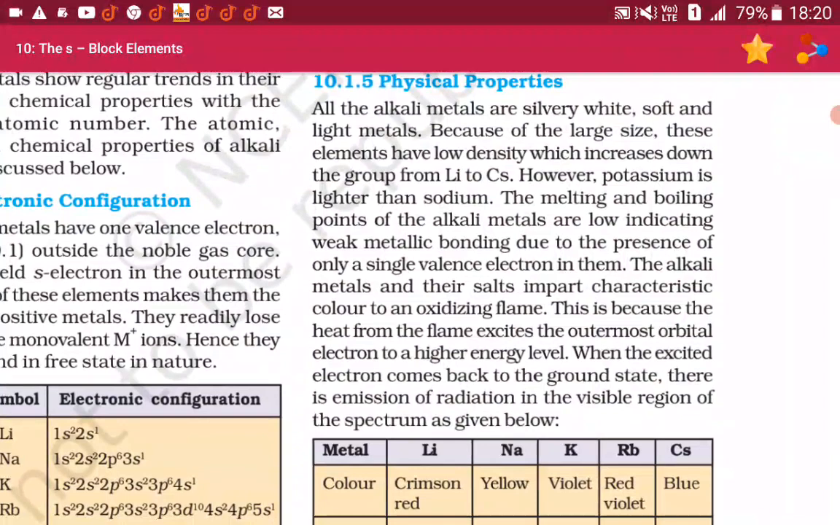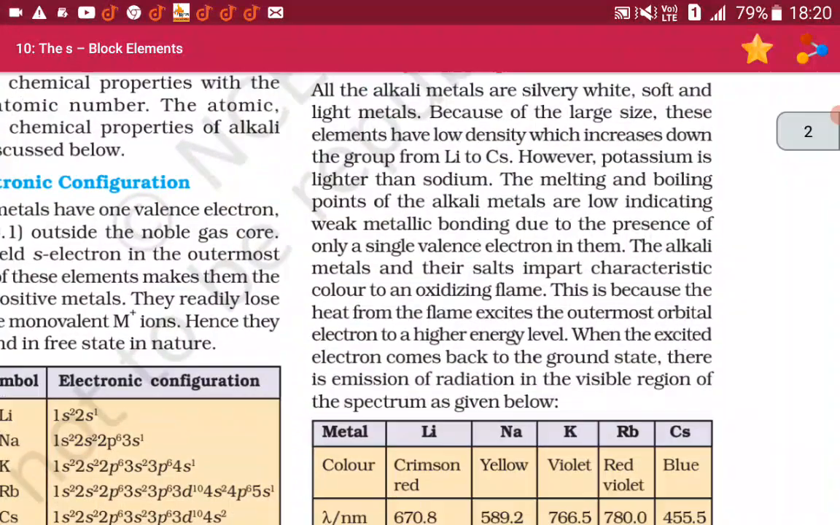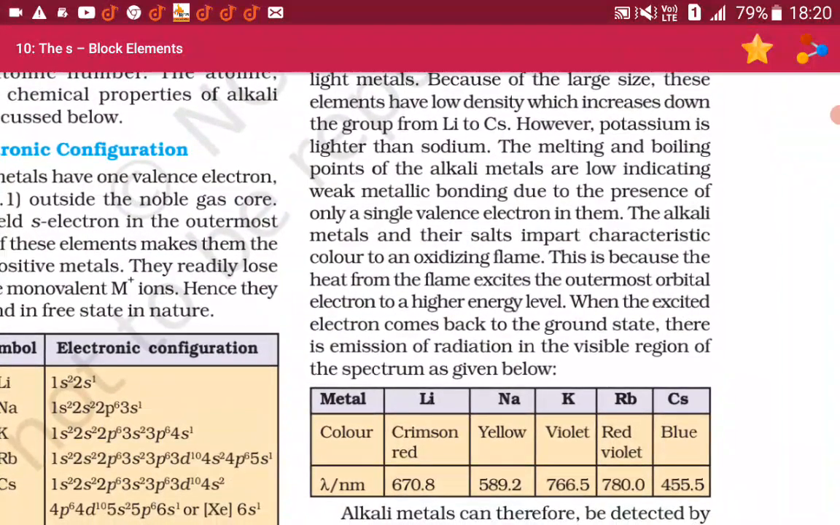The alkali metals and their salts impart characteristic color to an oxidizing flame. This is because the heat from the flame excites the outermost orbital electron to a higher energy level.